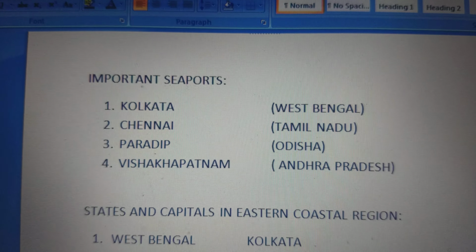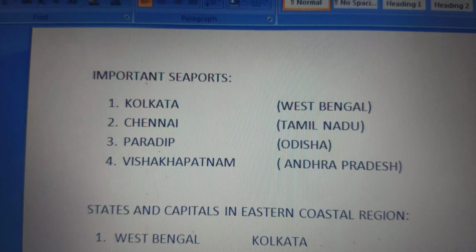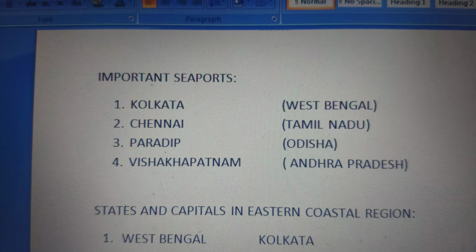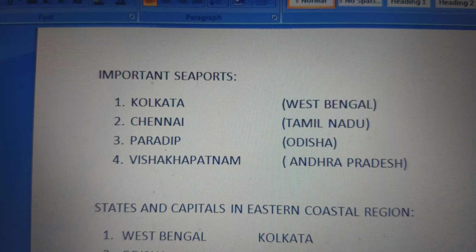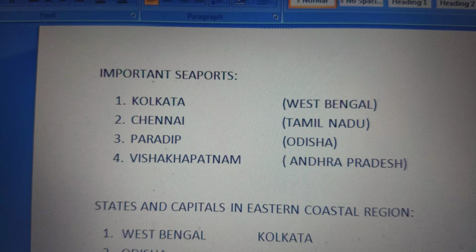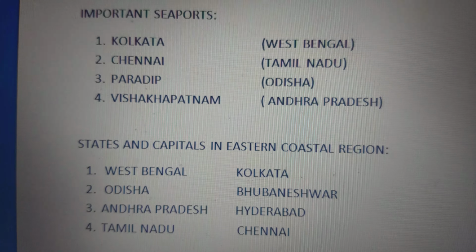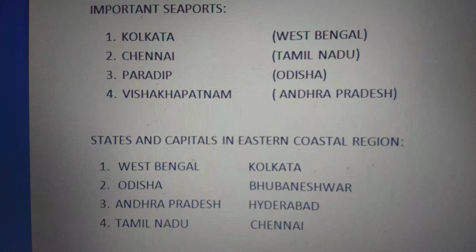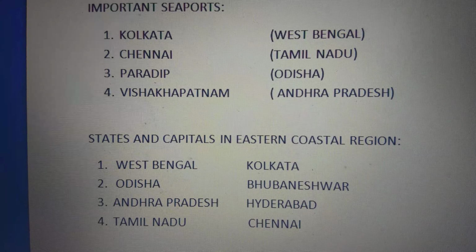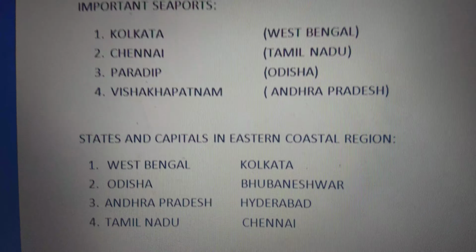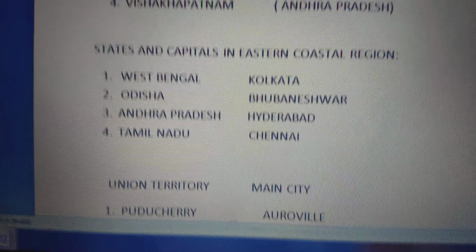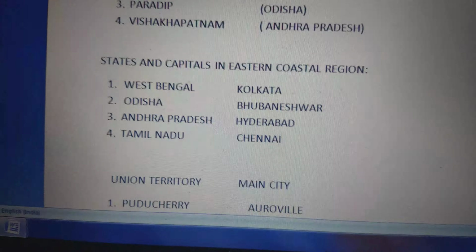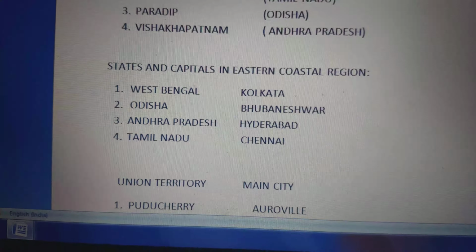Important seaports are Kolkata in West Bengal, Chennai in Tamil Nadu, Paradeep in Odisha, Visakhapatnam in Andhra Pradesh. And let's have a look at the states and capitals. West Bengal, Kolkata; Odisha, Bhubaneswar; Andhra Pradesh, Hyderabad; Tamil Nadu, Chennai; and the Union Territory, Puducherry, has the main city, Auroville.